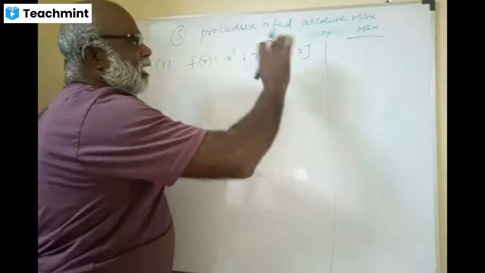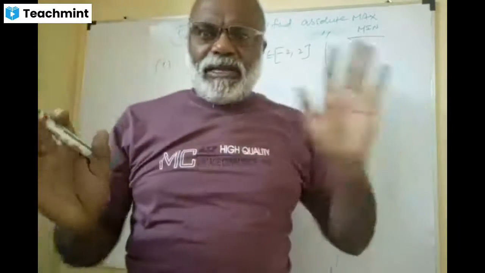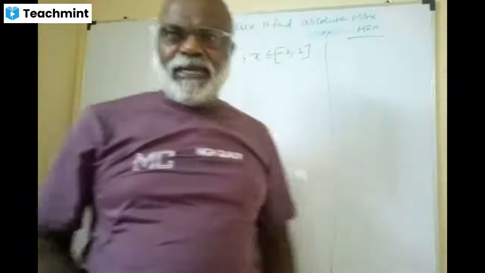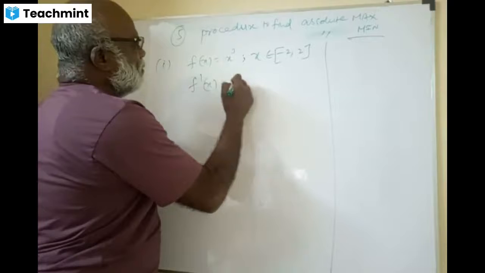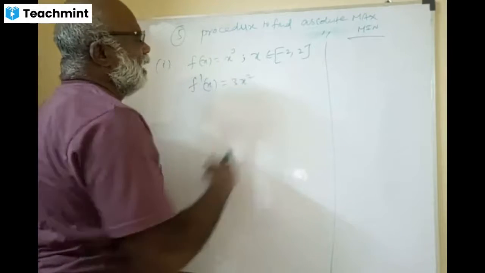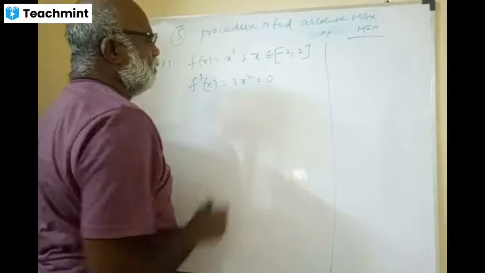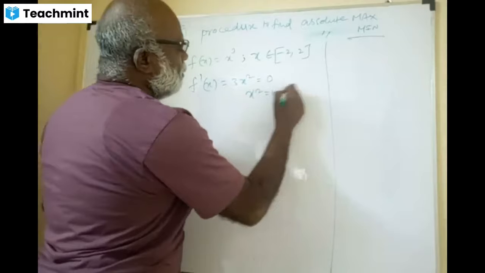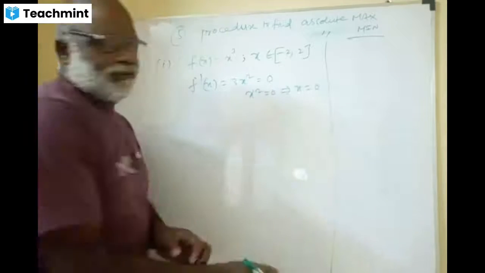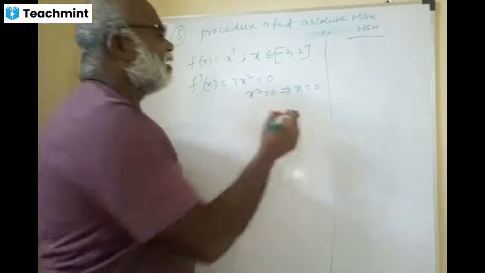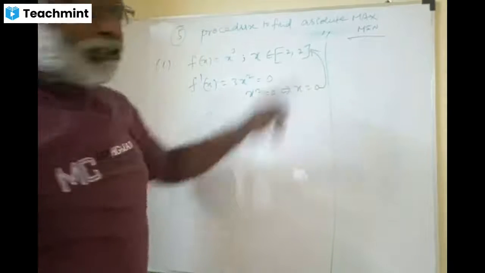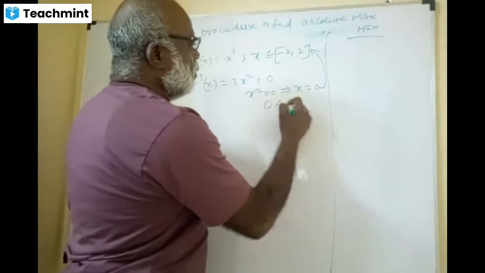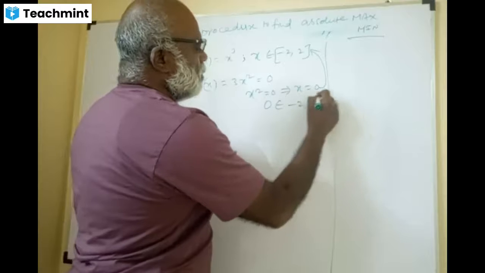First thing, don't worry about absolute or local or non-local. Just find f dash x. f dash x equal to 3x square. Equate 3x square to 0, and x square equal to 0, which implies x equal to 0, dears. You check whether 0 belongs to this interval or not. Yes, 0 belongs to [-2, 2], dears.